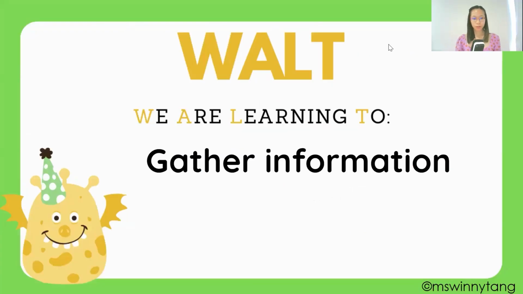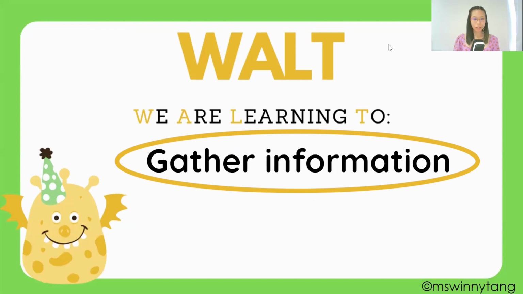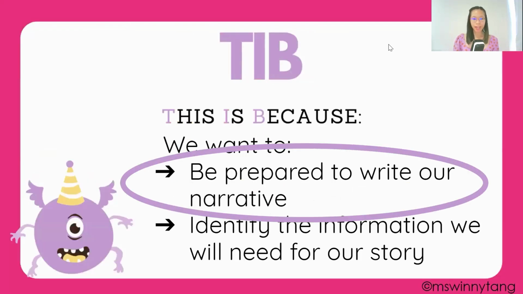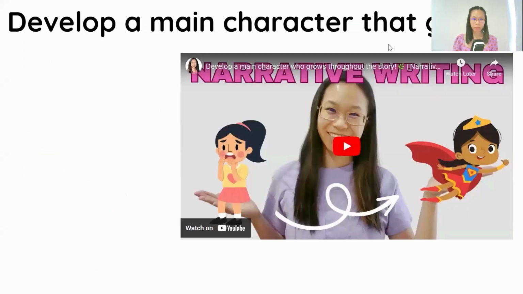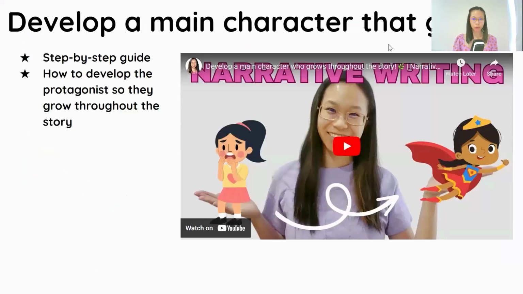Now, before we start to plan, we need to gather some information. This is because we want to be prepared to write our narrative, so we need to identify some information that we are going to need for our story. We have already come up with a main character who will grow throughout the story, and we have figured out the link and the message of the story.